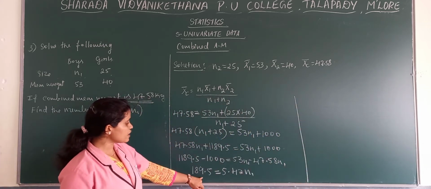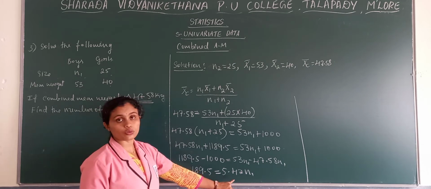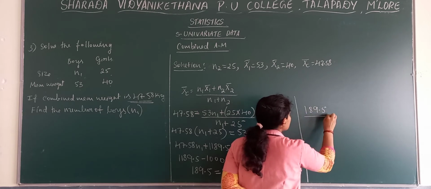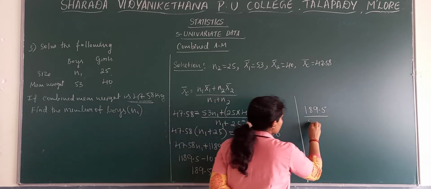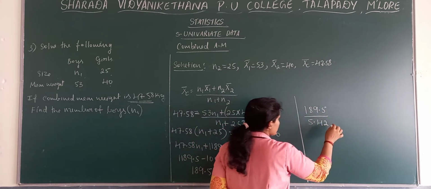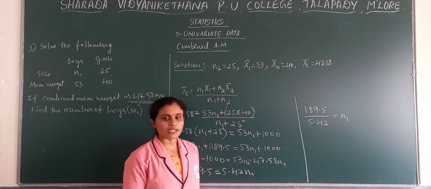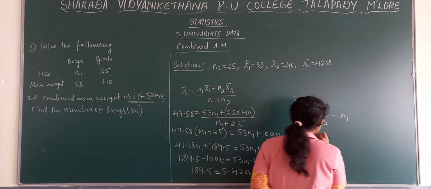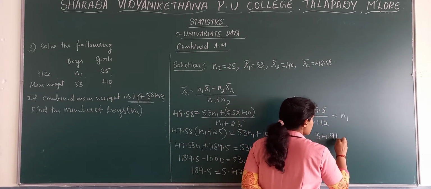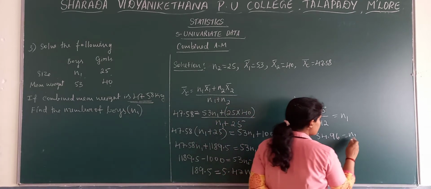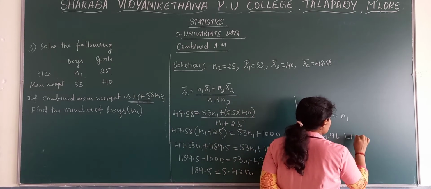Now continue here. We have 189.5 is equal to 5.42 n1. Now 189.5 divided by 5.42 is equal to n1. When we divide it we get 34.96, and approximately we can make it 35.